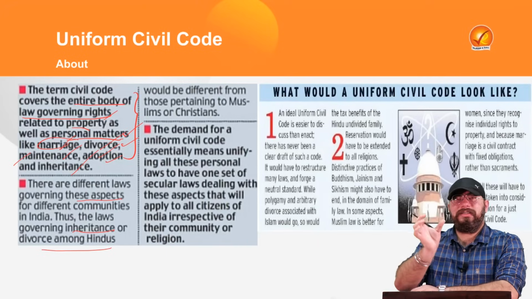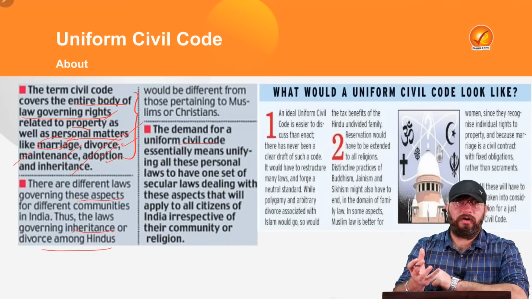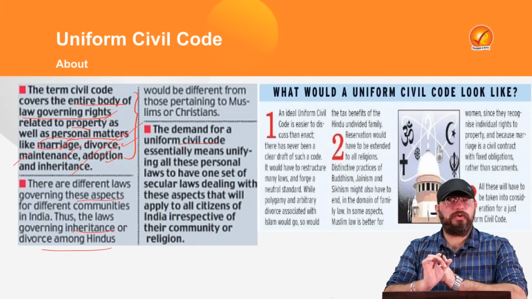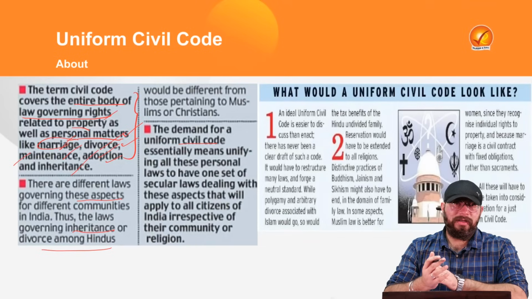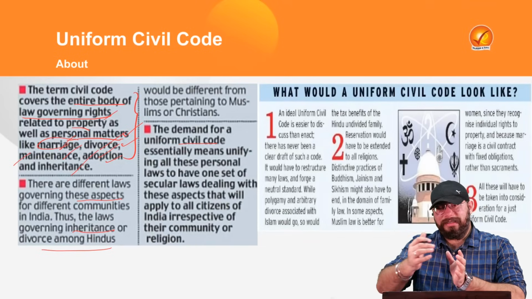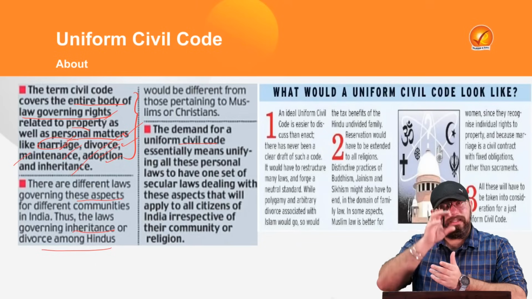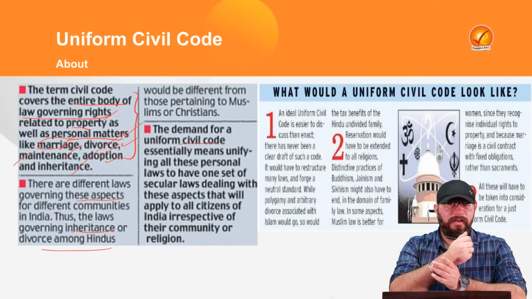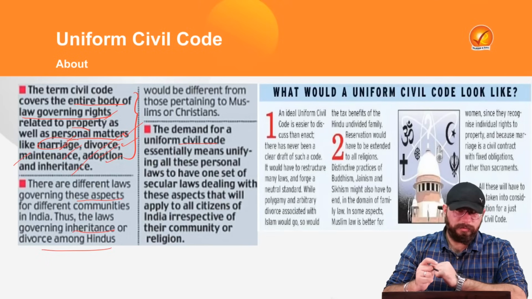Now, we need to understand what this term Uniform Civil Code is. Now, the demand for Uniform Civil Code means what? Why are many sections of society demanding Uniform Civil Code, and why has our Prime Minister also suggested that this country should have a Uniform Civil Code? Because there can't be different laws governing members of the same family. Our Prime Minister gave this analogy of one single family: if different members are being governed by different civil laws, would governance be possible? The Prime Minister asked the public. So that means our Prime Minister is also supporting this Uniform Civil Code.